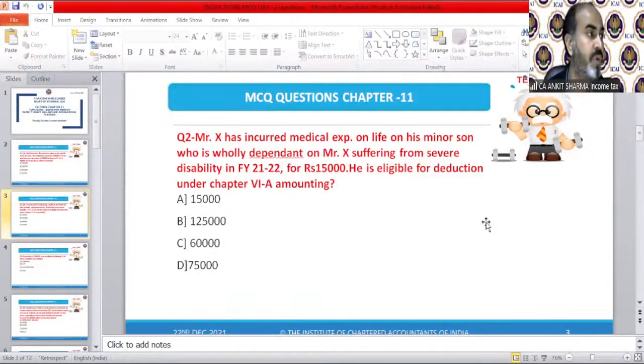So question number 2, what is the correct answer? We need to see what students are saying. Somebody is saying B, somebody is saying A, somebody is again saying B. Narendra Rao is saying A, I guess. And Janki Bhatt is saying B. More?